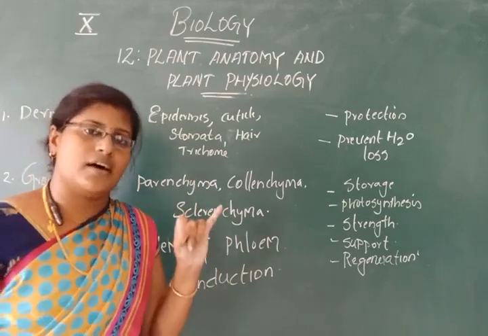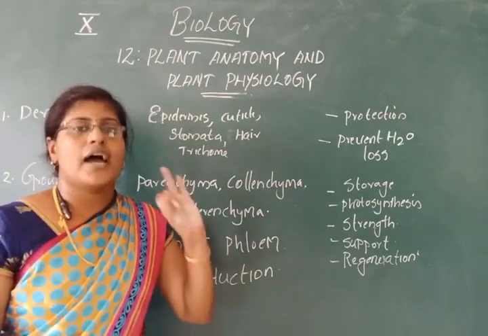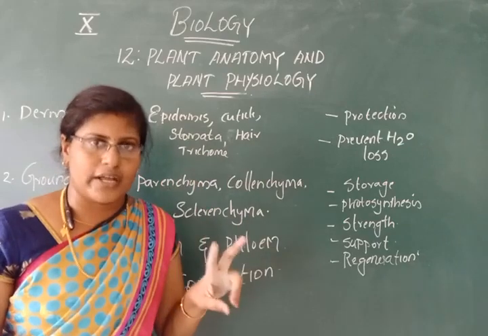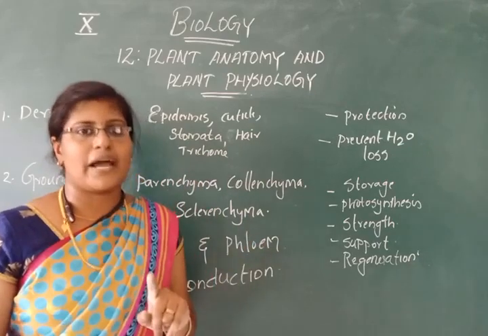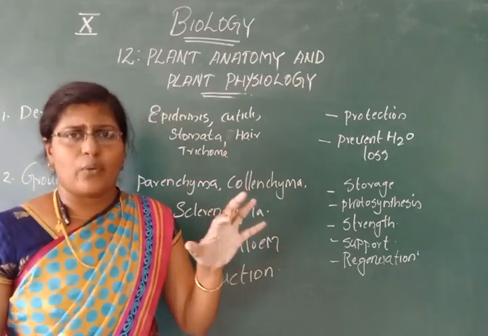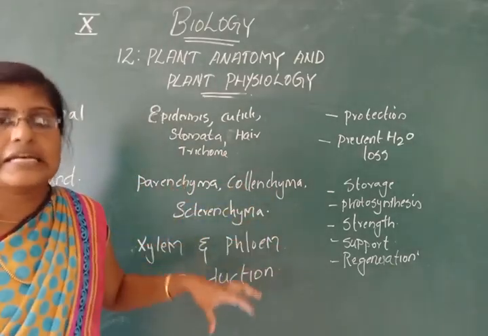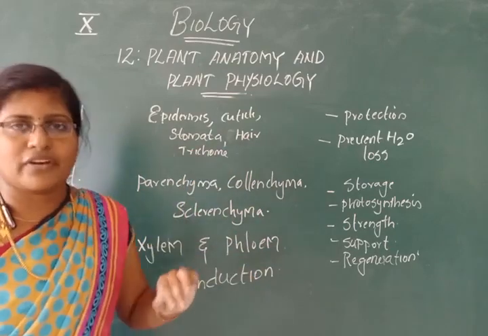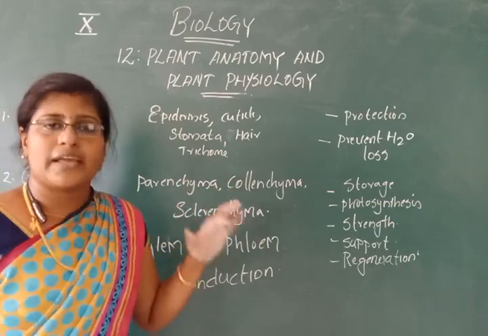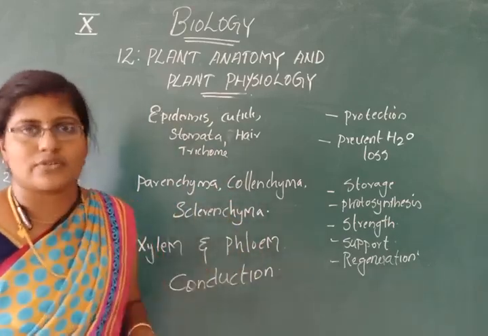Radial means the xylem and phloem are arranged on alternate radii, and conjoint means they are on the same radius. Conjoint bundles are of two types, collateral and bicollateral. Collateral means the xylem is towards the center and the phloem towards the periphery. Bicollateral means the phloem is present on both sides of the xylem.